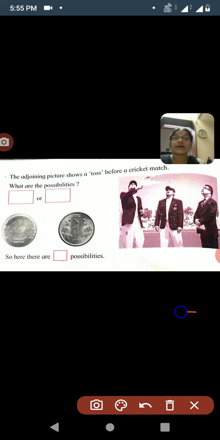Now the second one, the next activity which is also given in the textbook. What is that activity? Let each student in the class toss a coin once. What will you get? This is the question asked by the subject teacher. In this activity, each student has to toss a coin once.